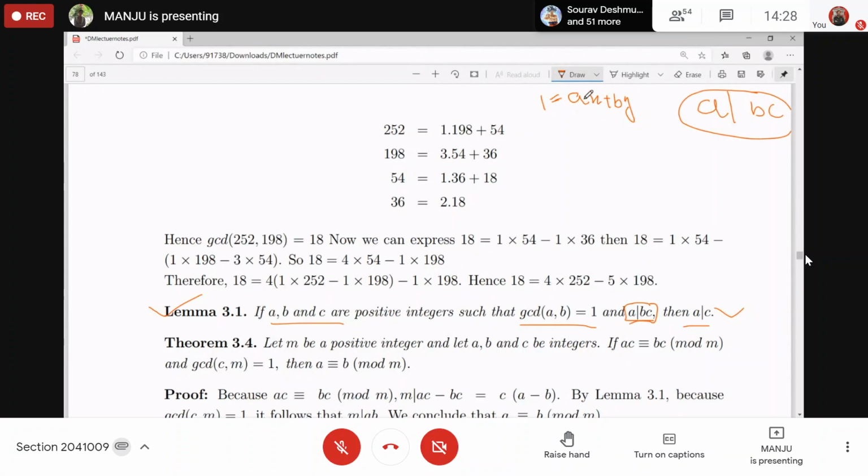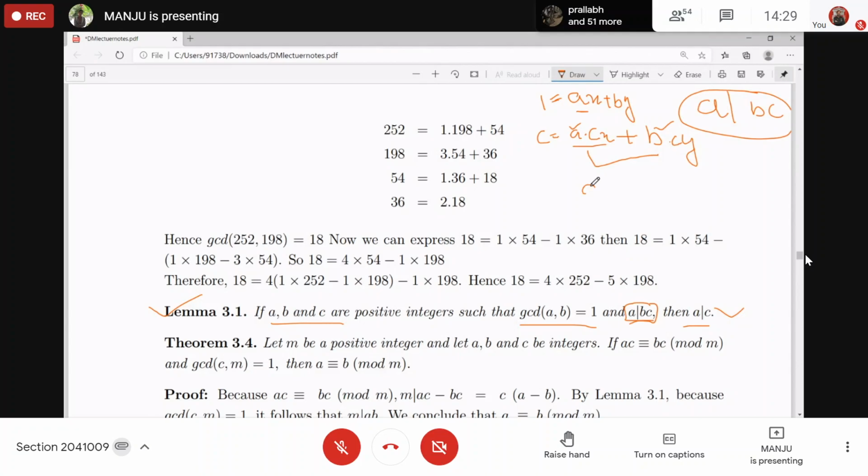Now, A divides this thing, right? If I multiply this equation throughout by C, then A will divide the other factor also, right? So multiply throughout by C. What did I get? A into C x plus B into C y. Now A divides B into C, that means A divides the multiple of B into C as well. A divides A, so A divides the first term as well. A divides both terms, so A will divide the sum of these terms, right?